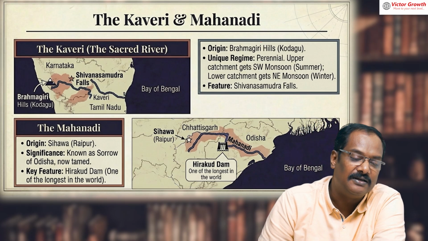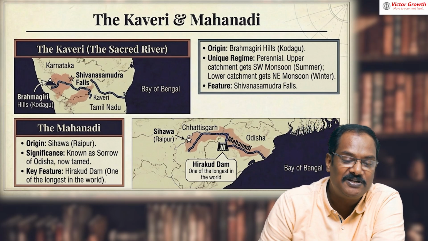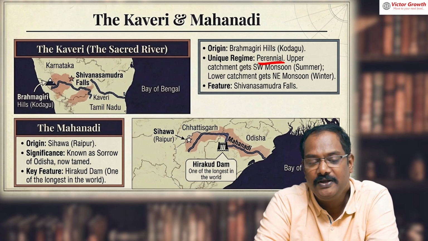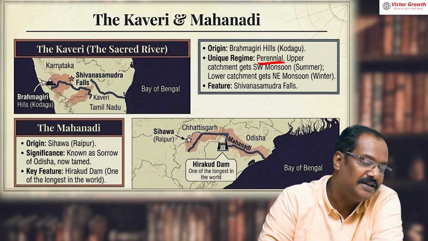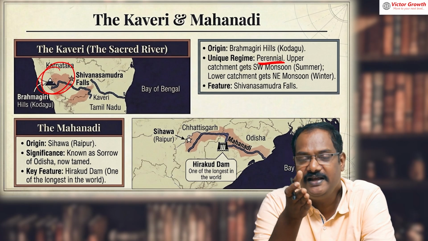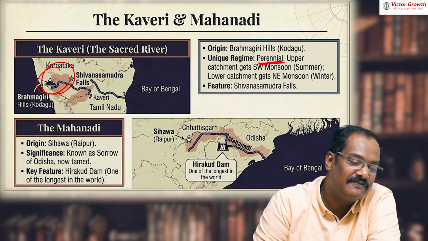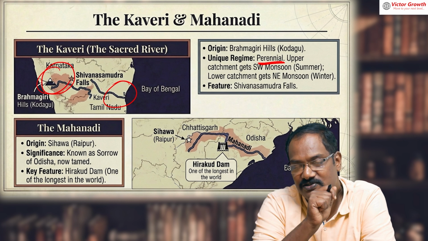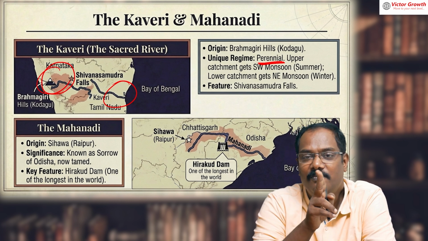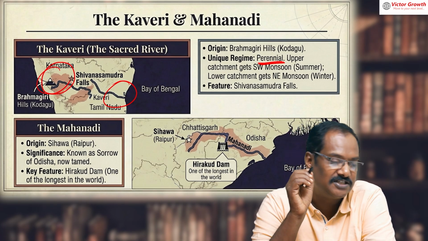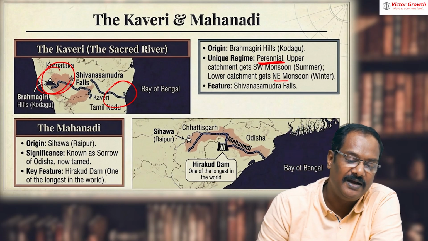And it is almost perennial. That is one uniqueness about Kaveri. The upper portion, that is the Karnataka part of Kaveri, receives rainfall during the southwest monsoon, and the Tamil Nadu part of Kaveri receives rainfall during the northeast monsoon. So this is probably the only river having both the southwest monsoon and the northeast monsoon. That is why it's almost a perennial river.